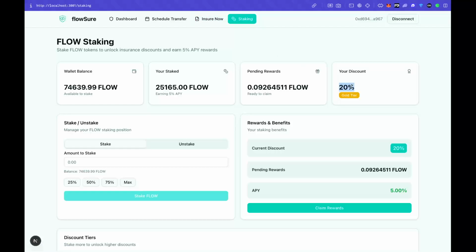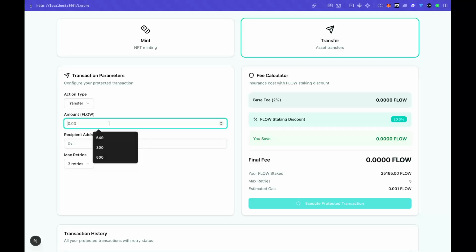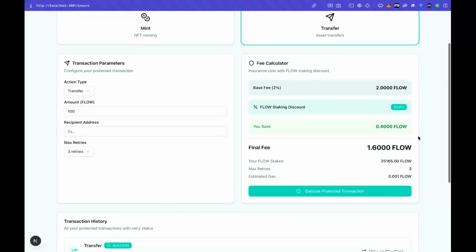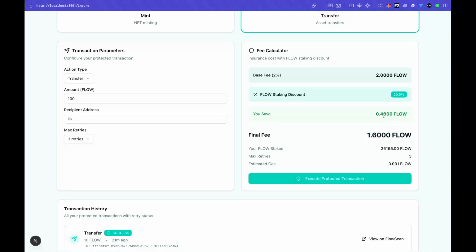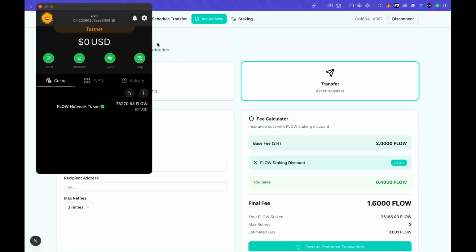So here, as you can see, the 20% discount is already there. Let's say I want to do a transfer of, let's say, 100, right? So here you can already see the 20% discount is applied, this much amount of Flow would be saved, and this would be our final fee. So here also all the details would be easily visible. We'll just have to copy this